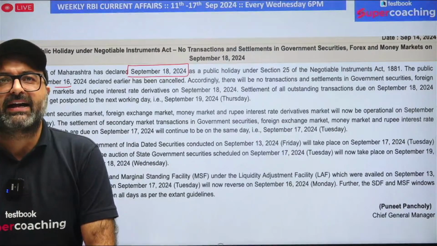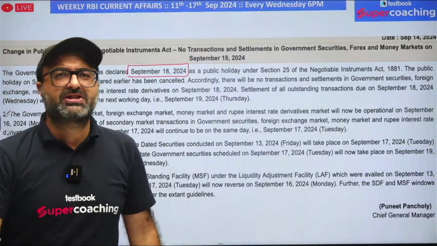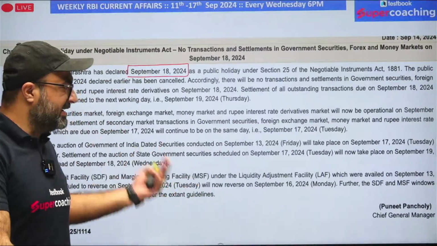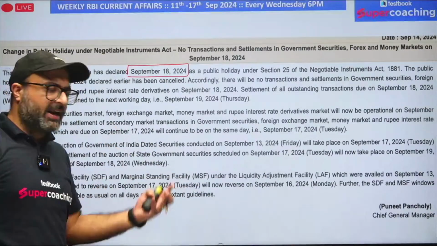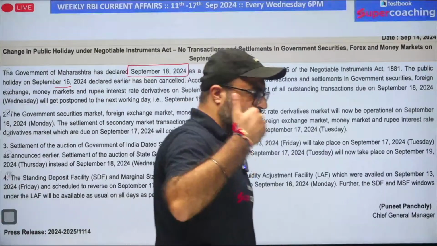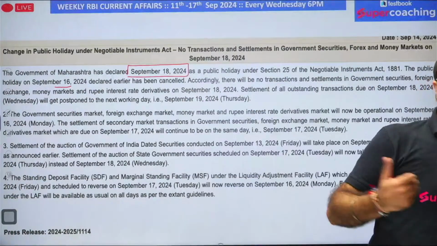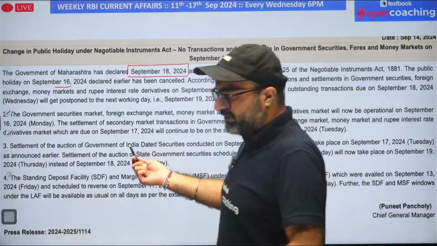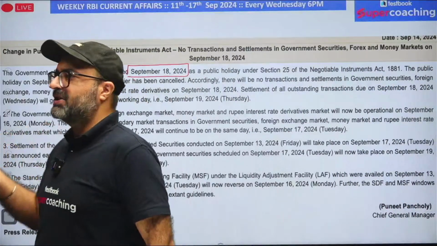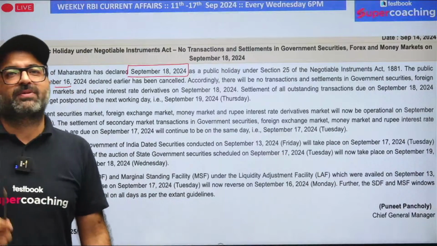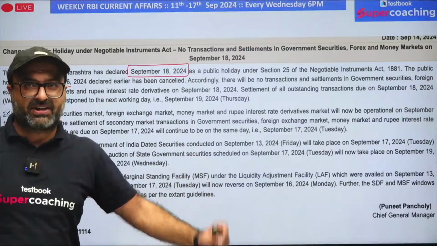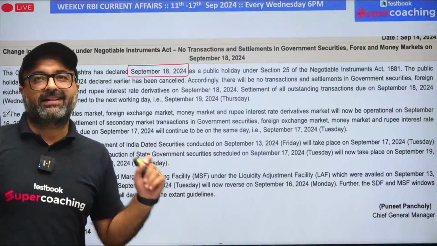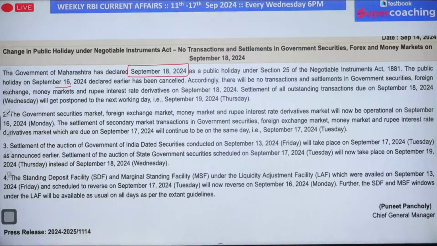Sir, RBI decides these bank holidays under which act? That will be the Negotiable Instruments Act. Earlier, RBI mentioned 16th September as a bank holiday, but the Government of Maharashtra changed it. If I'm not wrong, it is because of the festival going on related to Ganesh ji. So maybe for that reason this change was done, and it was recorded under the Negotiable Instruments Act, and no bank transaction or settlement was done on 18th of September as it was included in the circular announced by RBI.